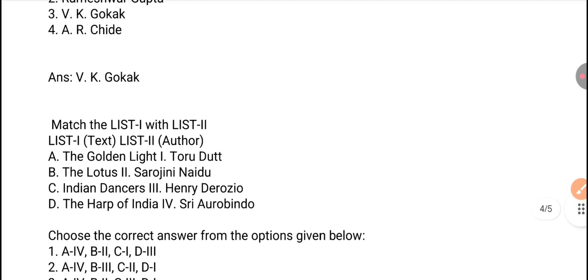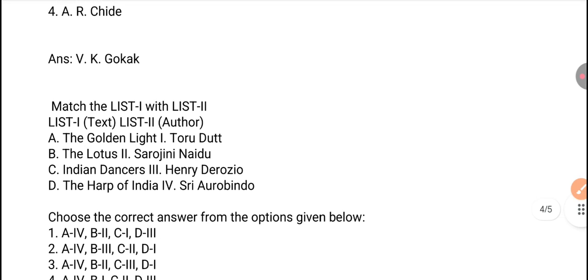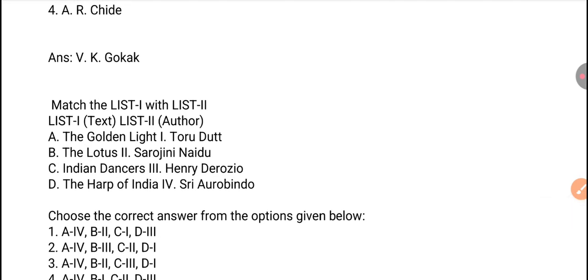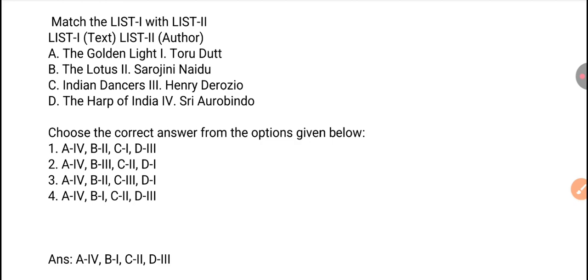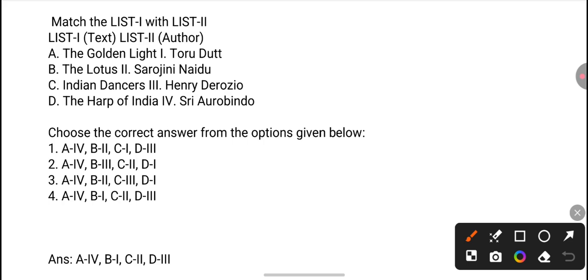Next question. Match the list 1 with list 2. In list 1, we have some text, and in list 2, we have the author of this text. So let's move to the right answer. Here, the text Golden Light. The Golden Threshold is a work of Sarojini Naidu, option 4. The second work, The Lotus, is a work of Toru Dutt. And third one, Indian Dancers, is a work of Sarojini Naidu. And the last one, The Harp of India, is a work of Henry Derozio. So the right answer is A for 4, B for 1. Here option 4 is our right answer.